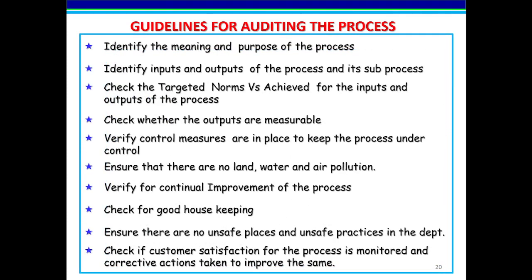Guidelines for auditing the process. First, identify the meaning and purpose of the process. Identify the inputs and outputs of the process and its sub-processes. Check the targeted norms versus achieved for the inputs and outputs of the process. Check whether the outputs are measurable. Verify control measures are in place to keep the process under control.